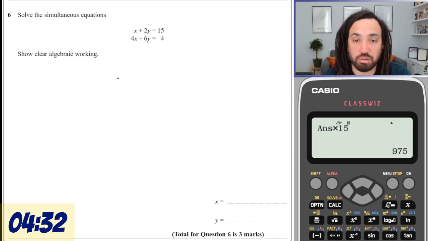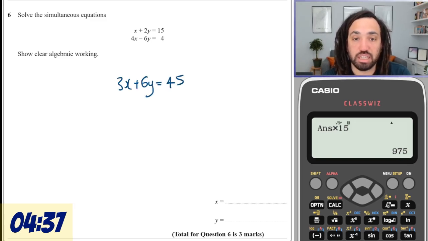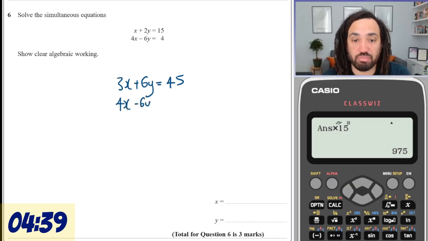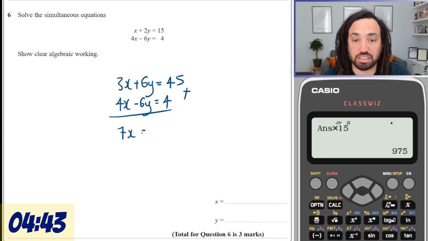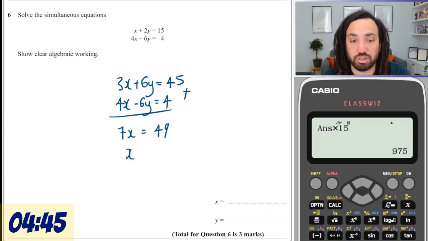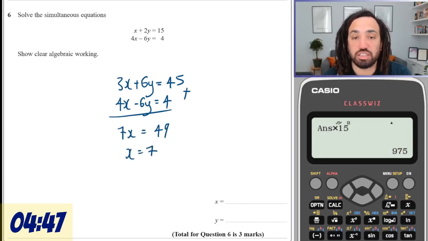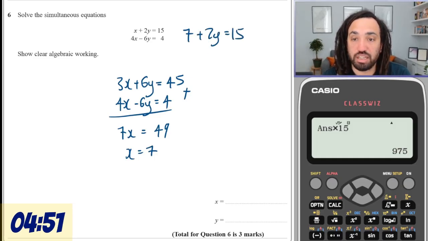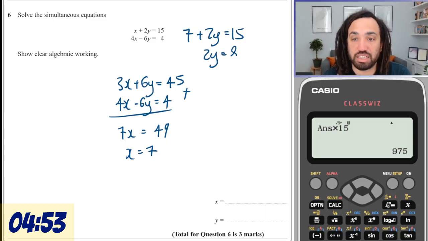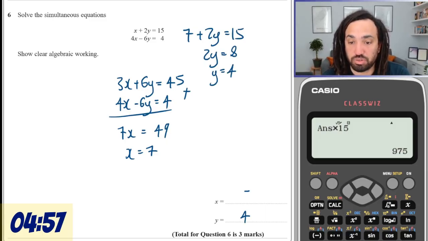Simultaneous equations. Fine. Let's times the top one by 3, and that's going to line up the y's. Then let's add them together. It's going to cancel the y's, so you get 7x is equal to 49, so x is equal to 7. Let's sub into the top one. We have 7 plus 2y is equal to 15, so 2y is equal to 8, so y is equal to 4. So y is 4, x is 7.